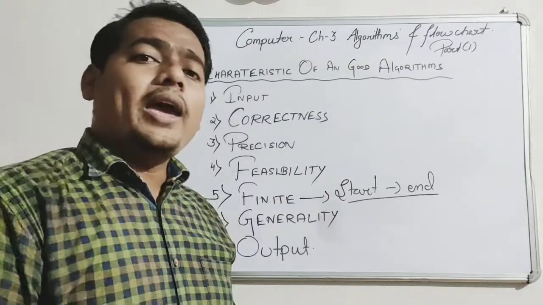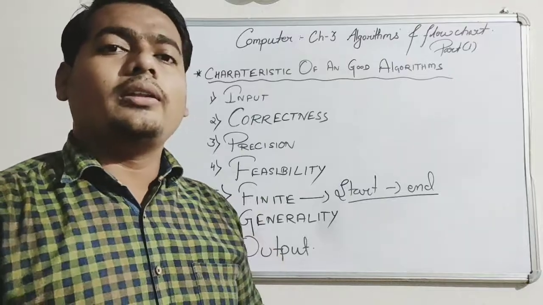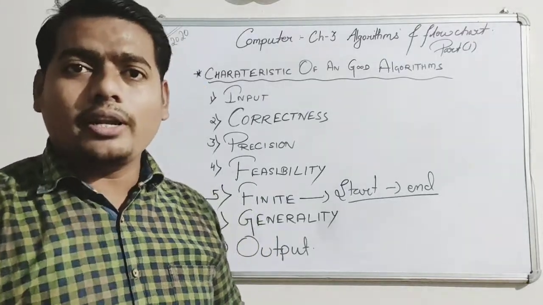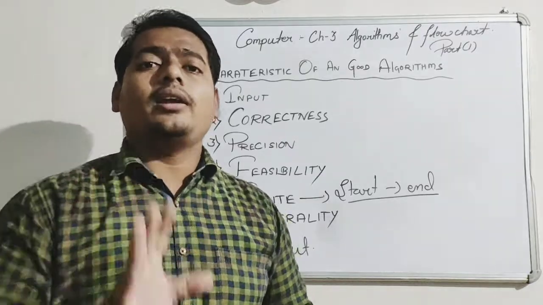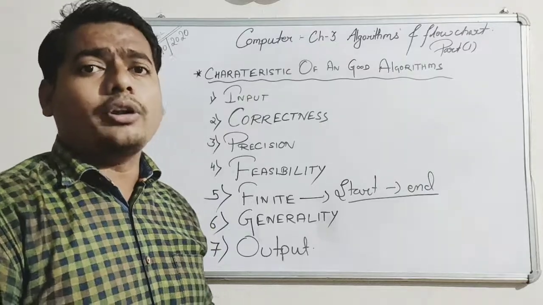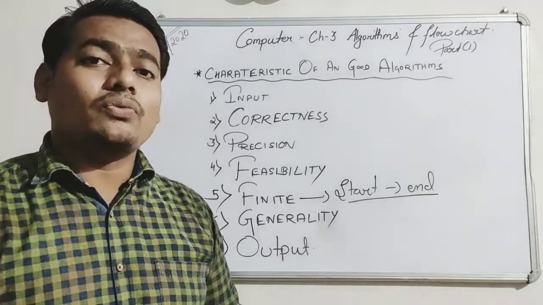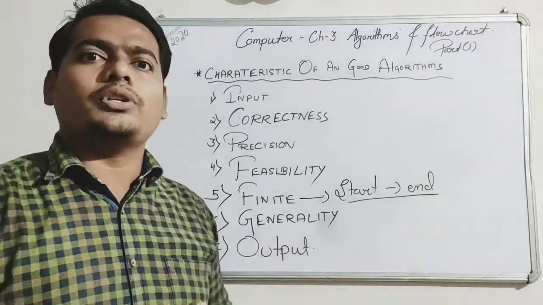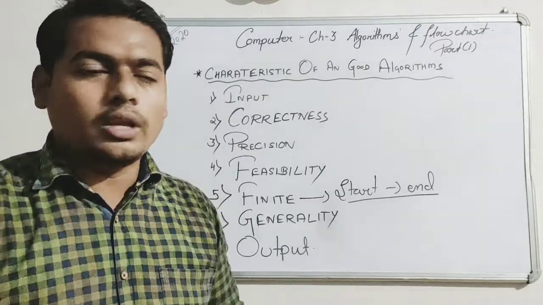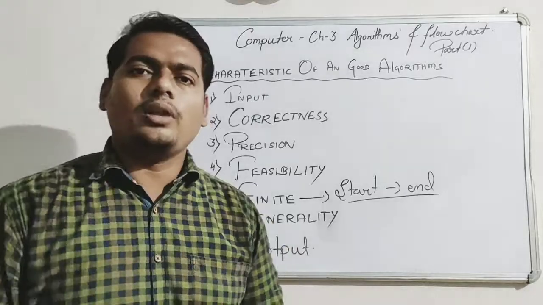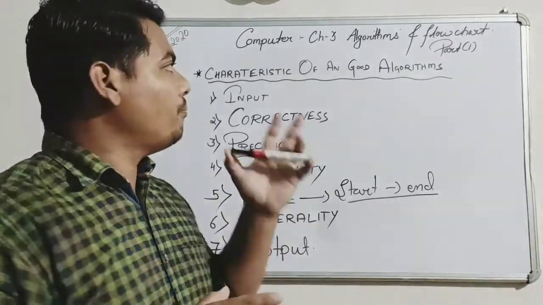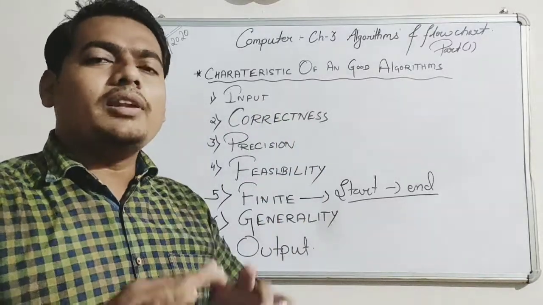So in your bank, which language should the form be in so that everyone can read it? If anyone knows how to read and write, which language should be there so that everyone can learn or read? It should be English. Why English? Because it is a general language. It can be read by everyone who has studied in a school. They can read English very well and properly. What is your name, like that. So generality means you should prepare an algorithm that everyone can understand.